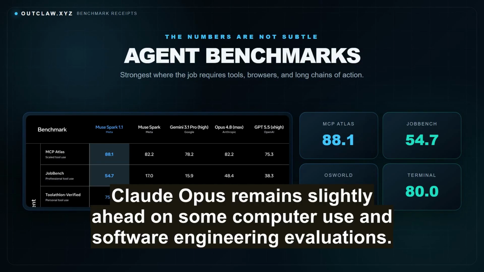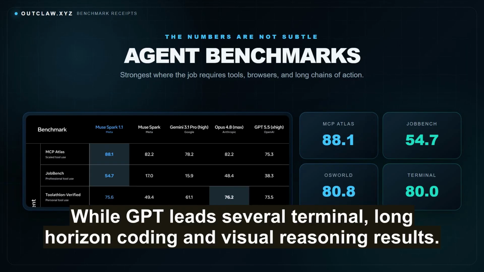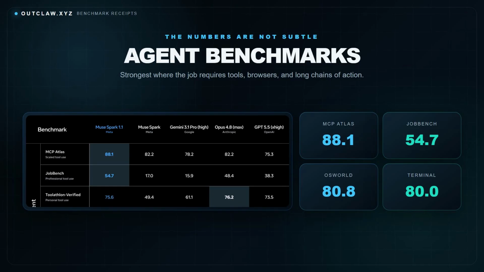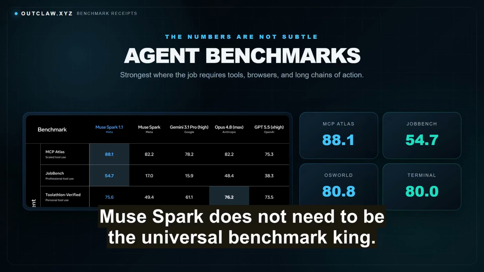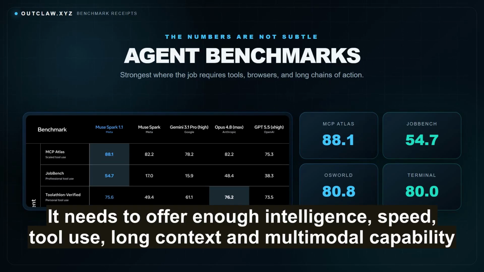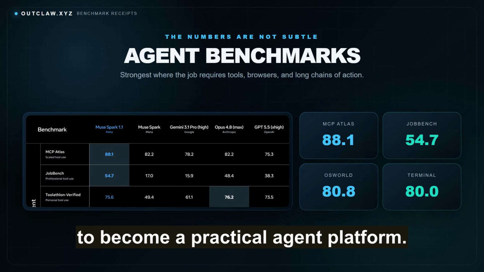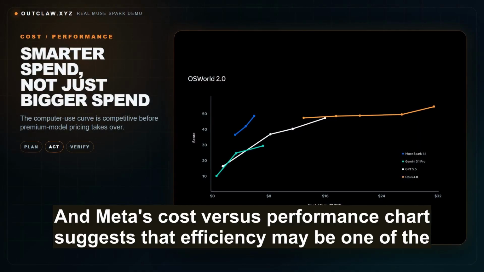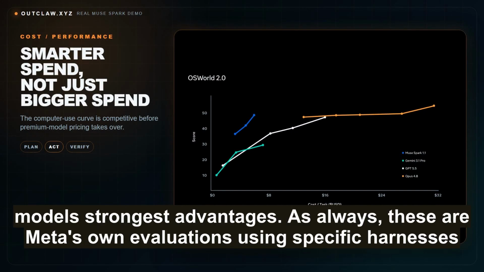Claude Opus remains slightly ahead on some computer use and software engineering evaluations, while GPT leads several terminal, long-horizon coding, and visual reasoning results. That is actually the more interesting story. Muse Spark does not need to be the universal benchmark king. It needs to offer enough intelligence, speed, tool use, long context, and multimodal capability to become a practical agent platform. And Meta's cost versus performance chart suggests that efficiency may be one of the model's strongest advantages.